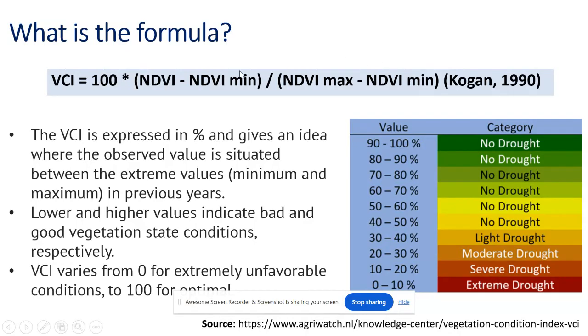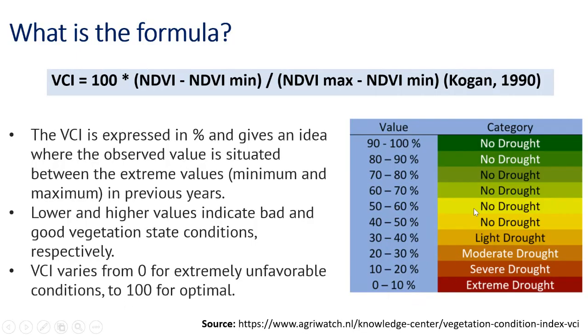1990. And as I mentioned before, the VCI is expressed in percent and gives an idea of where the observed value is situated between the extreme values, minimum and maximum, in previous years. Lower and higher values indicate bad and good vegetation state conditions respectively. And VCI varies from 0 for extremely unfavorable conditions to 100 for optimal.